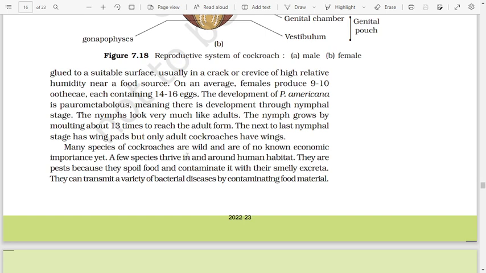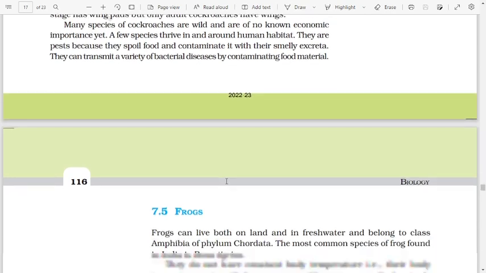Many species of cockroach are wild and are of no known economic importance. A few species thrive in and around human habitat. They are pests because they spoil food and contaminate it with their smelly excreta. They can transmit a variety of bacterial diseases by contaminating food material.